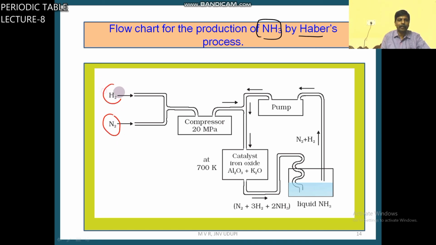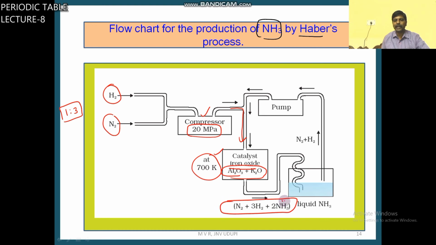Nitrogen and hydrogen gas in 1:3 ratio are allowed into a compressor with high pressure, and then into the catalytic chamber, which contains iron oxide and the oxides of potassium and aluminum. Here the temperature is maintained at 700 Kelvin. Then this reaction will take place, and ammonia will form.